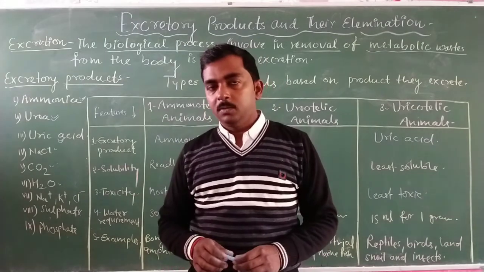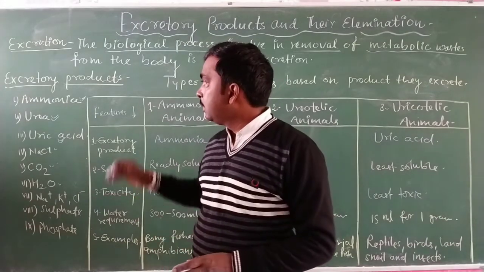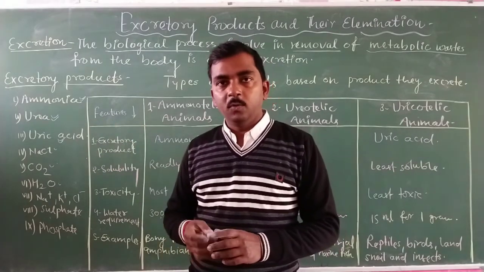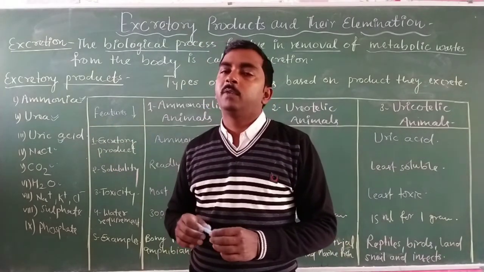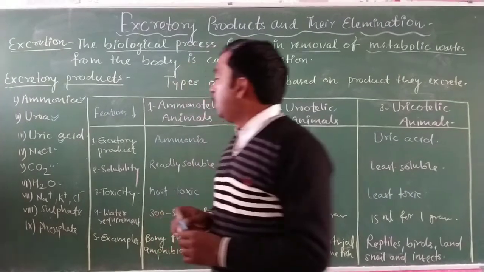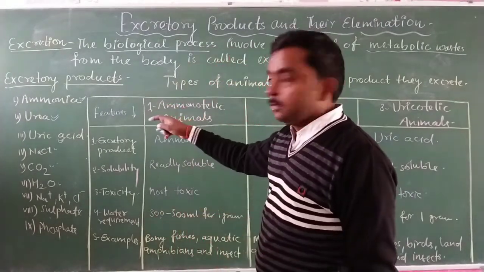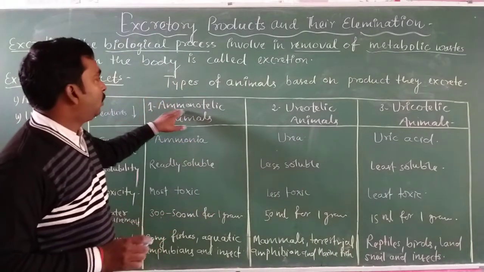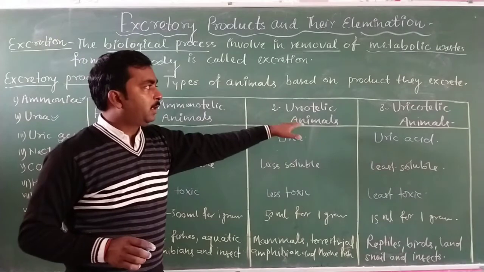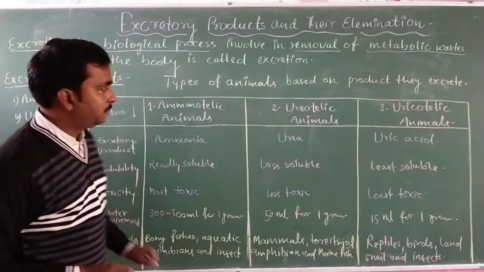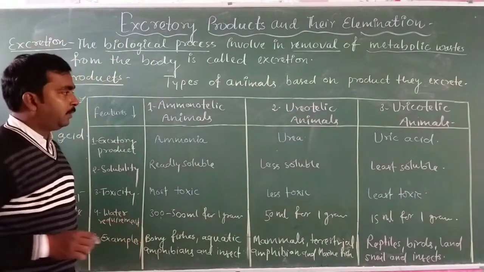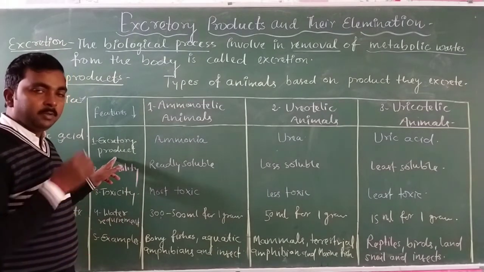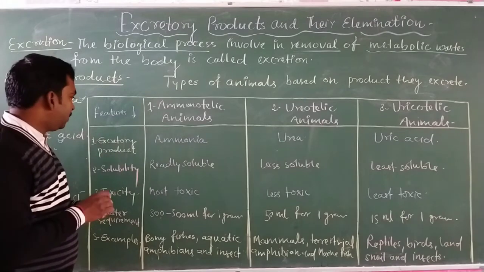First of all, we will discuss the types of animals on the basis of the product they remove from their body in excretion. On that basis, animals can be divided into three categories: ammonotelic animals, ureotelic animals, and uricotelic animals. Let us start with the differences in tabular form, with different features of these kinds of animals.